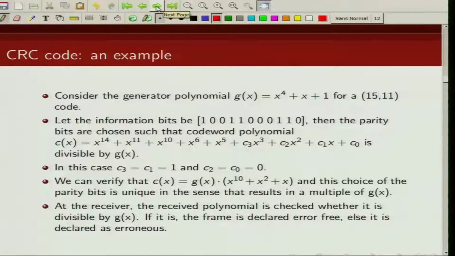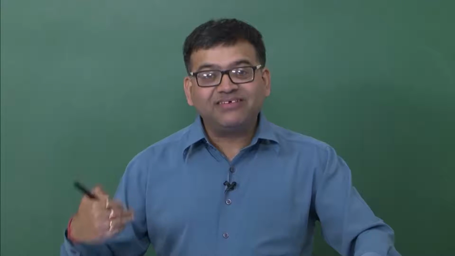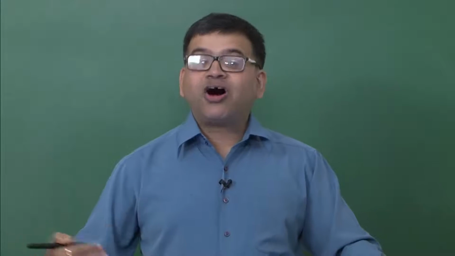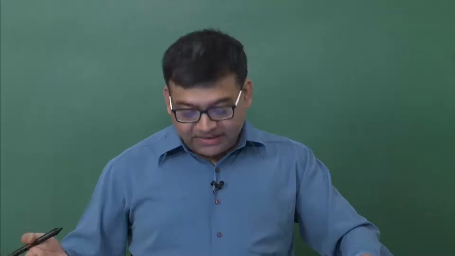Now, at the receiver, once we get the received polynomial, we are going to check whether there are errors or not. How are we going to check? We are going to divide this received polynomial by g(x). If it is divisible by g(x), that means there are either no errors, or the sequence has converted to some other codeword and the errors are undetected.